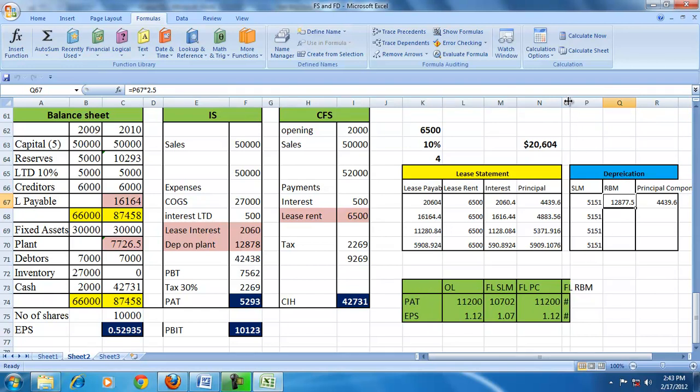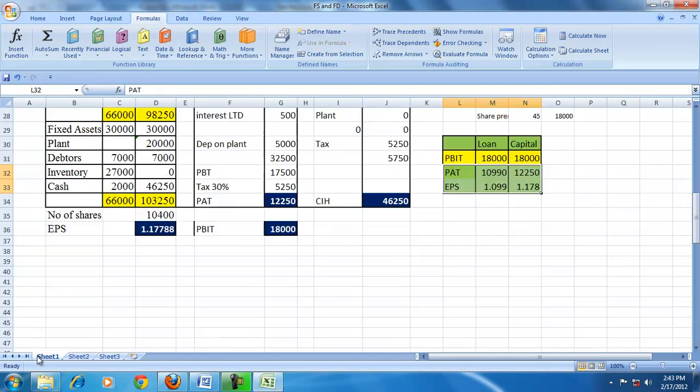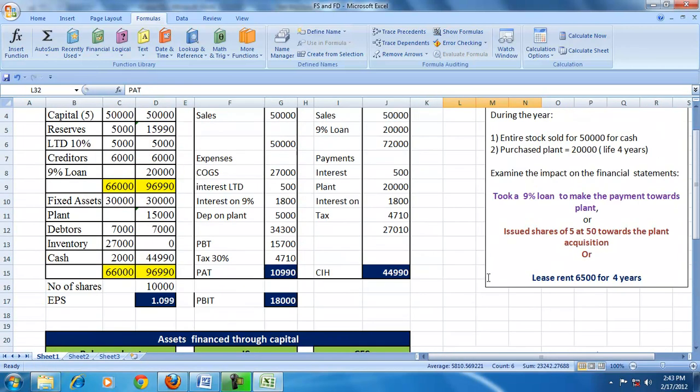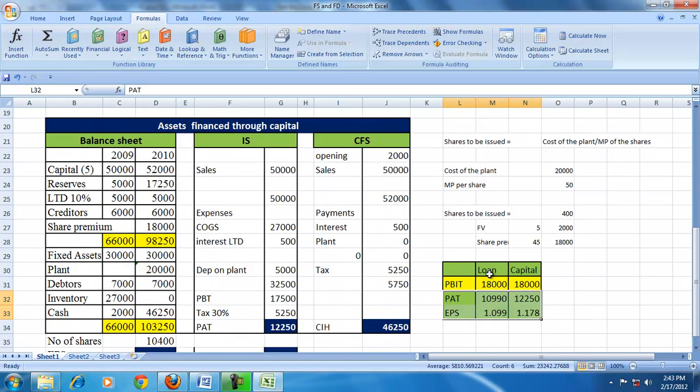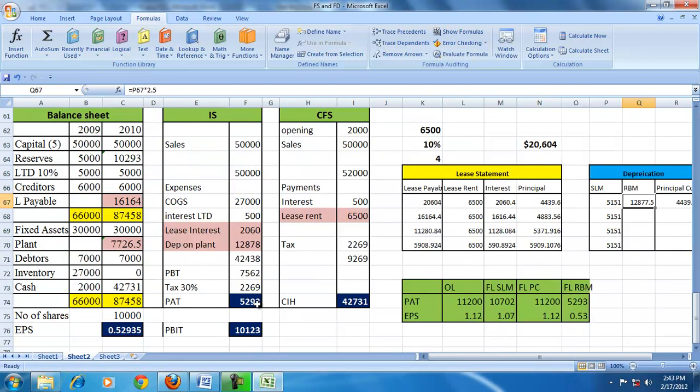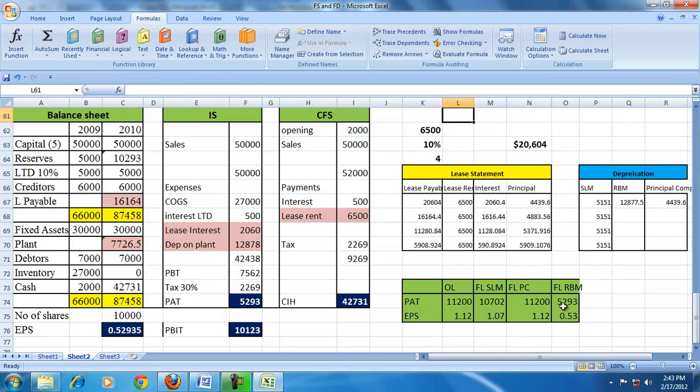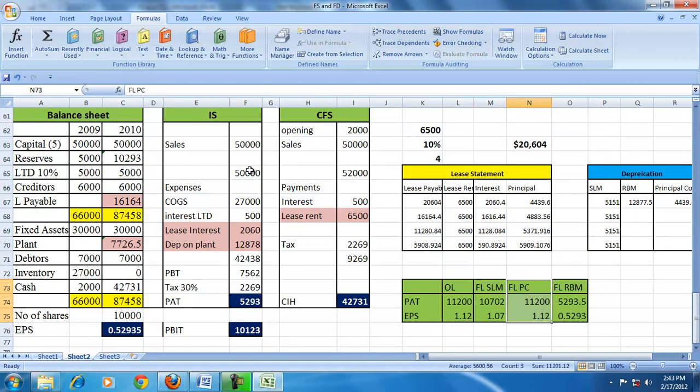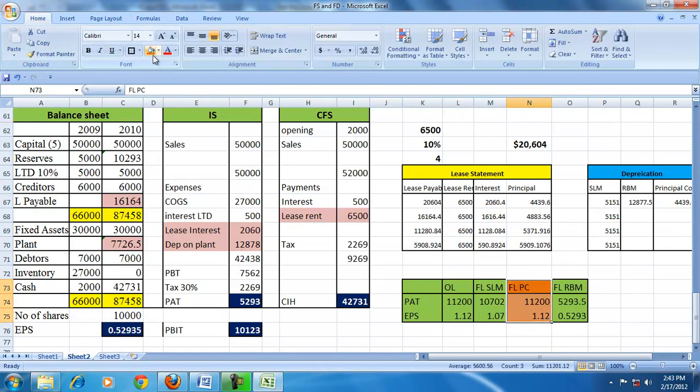To summarize here, we can see that if there is a change in financing through loan or equity, we have seen that PAT and EPS change. But even within the lease, the PAT and EPS will change if the methods of depreciation charge are different. There is only one case where the profit under operating lease will be the same as the profit under the finance lease, and that happens when the depreciation is exactly equal to the principal component of the lease rent.